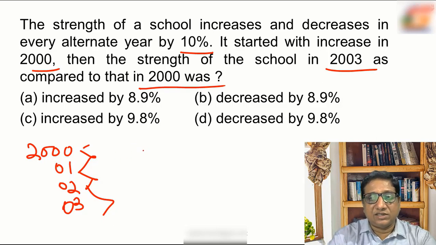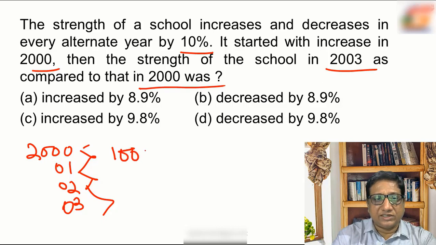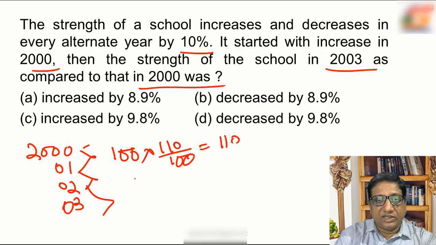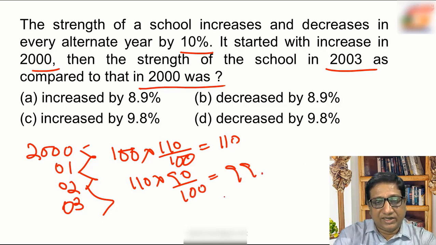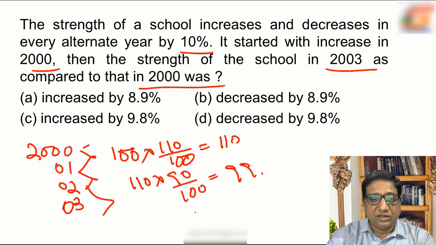So in the first year there will be an increase of 10%. Suppose originally there is 100, and in the first year there will be an increase of 10%, so it will be 110. In the second year there will be a decrease of 10%, so it will be 90% of 110, that is 99. In the third year, there will be an increase of 10% further.